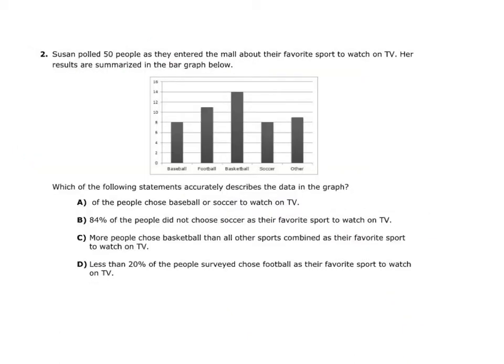Number 2, Susan polled 50 people as they entered the mall about their favorite sports to watch on TV. Her results are summarized in the bar graph. So this one, they're asking you to find which one's true and false. So let's go ahead and write the numbers on the top. So baseball had 8, football had 11, basketball had 14, soccer had 8, and others had 9. So if she did say 50, I really don't have to add them up. All we have to do is check to see which one's correct.